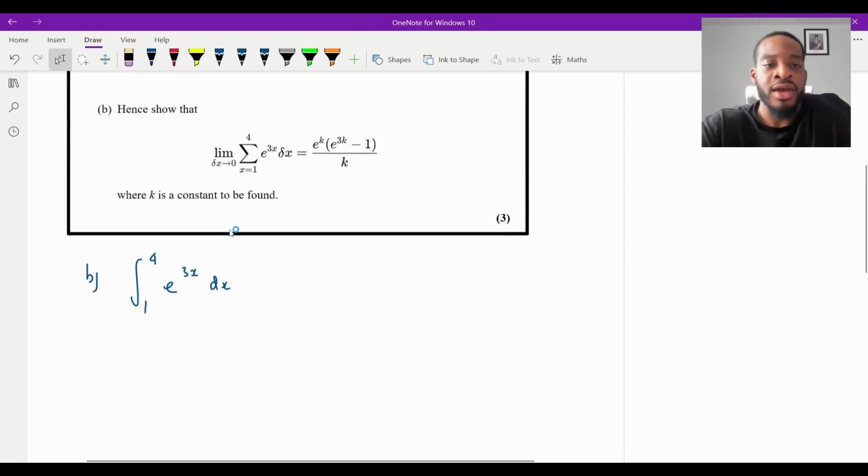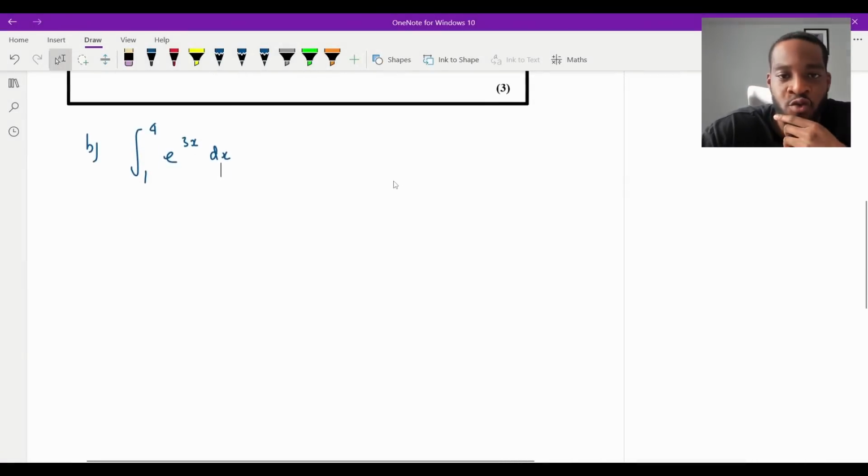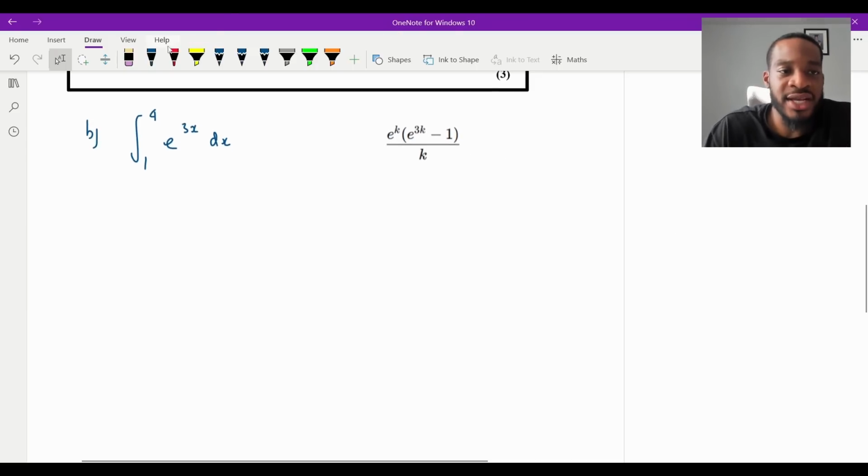Whenever I'm doing show that, always have the show that as a reference so I know where I need to go. So let me just put it here and then paste this over here. So firstly, integrating that. How do we integrate exponentials? It's very, very simple. Because we're integrating, we differentiate the power, which is a 3, but we divide by it, the reverse chain rule essentially.